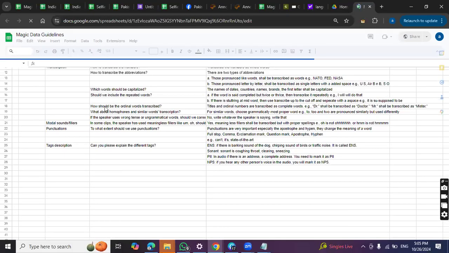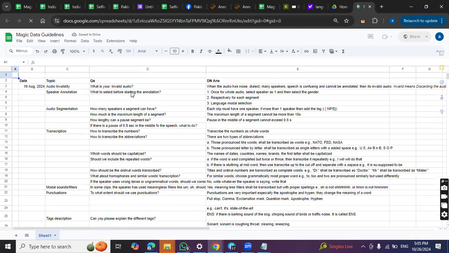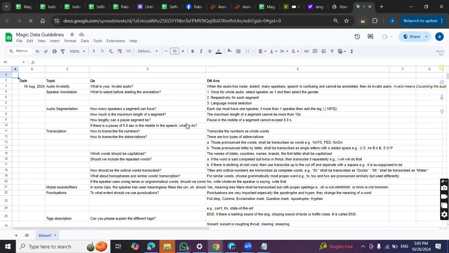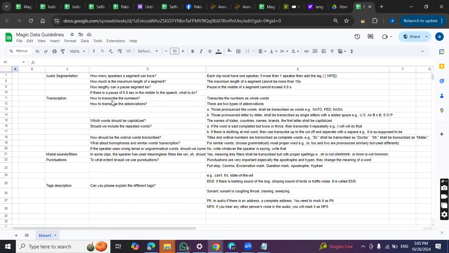I think these are the guidelines. I think we have covered everything apart from the abbreviation thing. Okay, actually we are up to around 17 segments. So we'll just give a quick view to this guideline. Capitalization, transcription, or okay, stuttering.